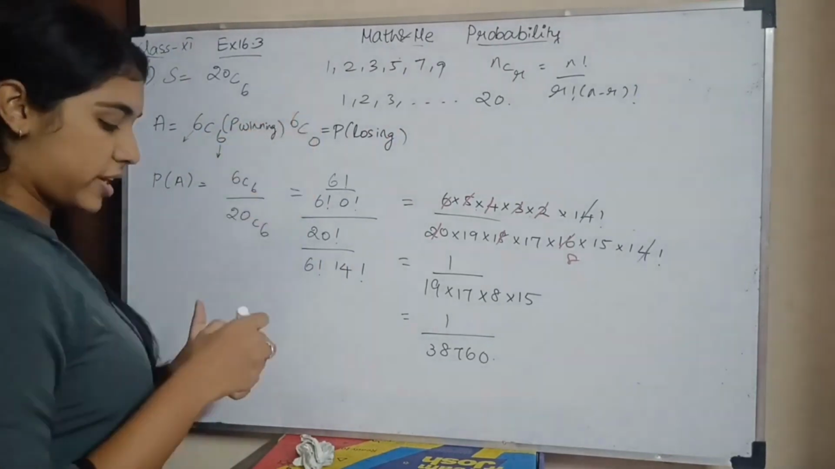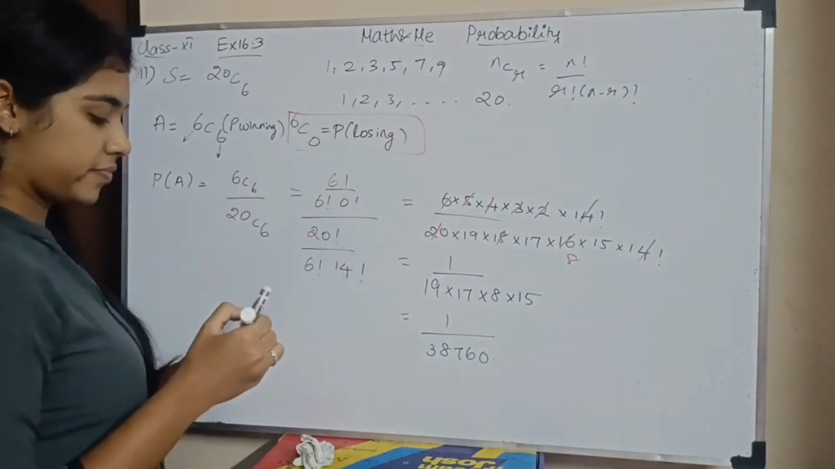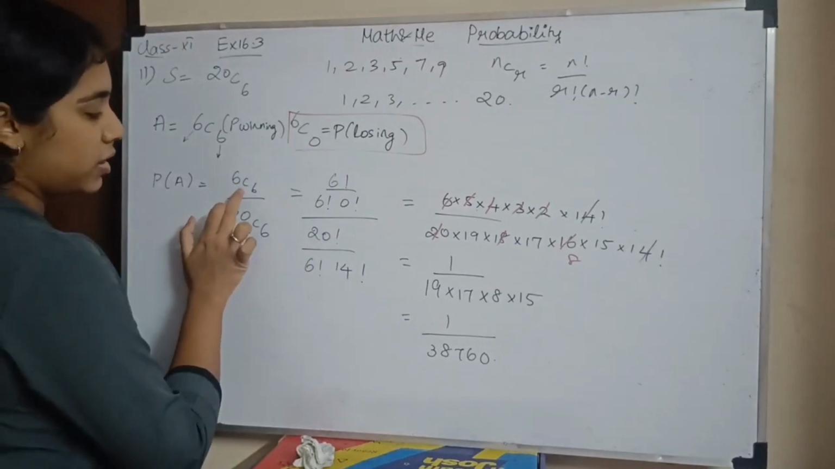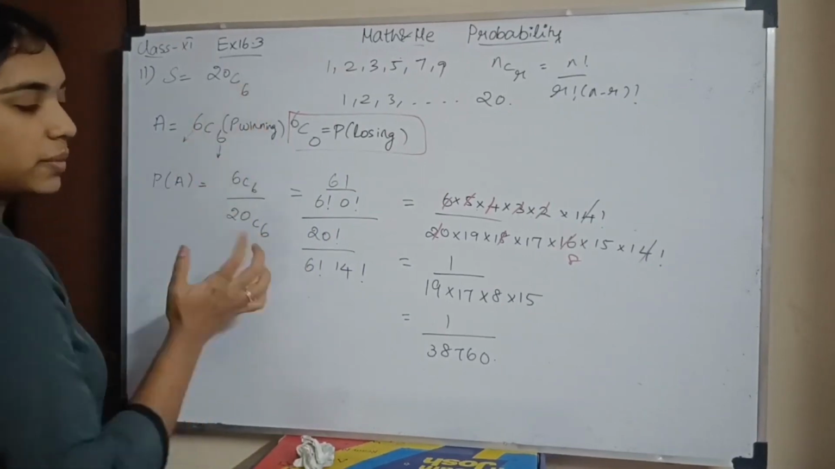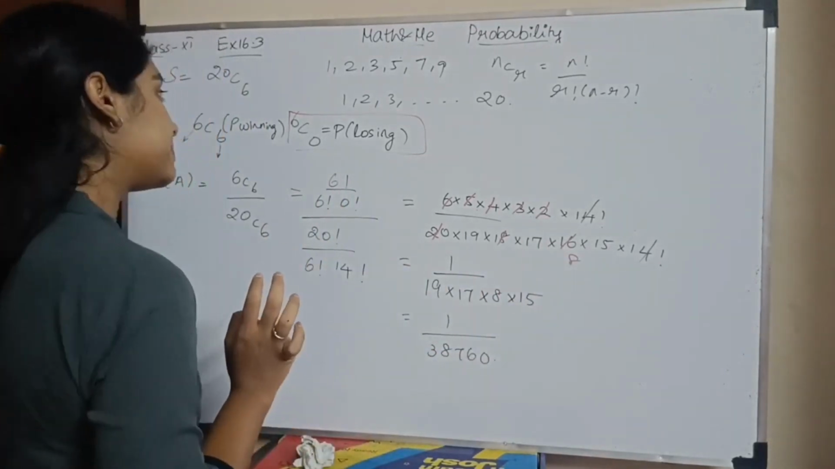This is just for your reference. This is not asked in the question. So the person will win if he picks up the correct 6 numbers. The total sample space is 20C6. So if you apply the factorial formula, you'll get this value.